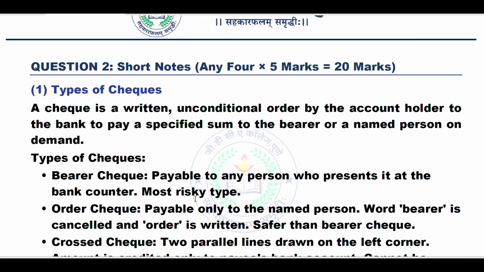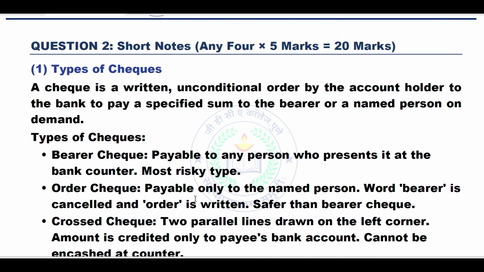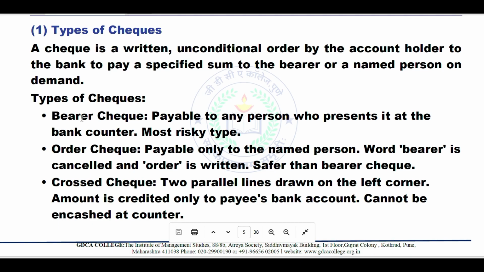So this was question number 1. Question number 2, short notes, any 4, each carries 5 marks. So total question number 2 is for 20 marks. Number 1, types of cheques. A cheque is a written unconditional order by the account holder to the bank to pay a specified sum to the bearer or a named person on demand.